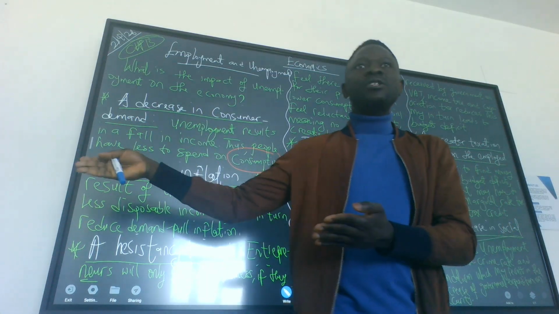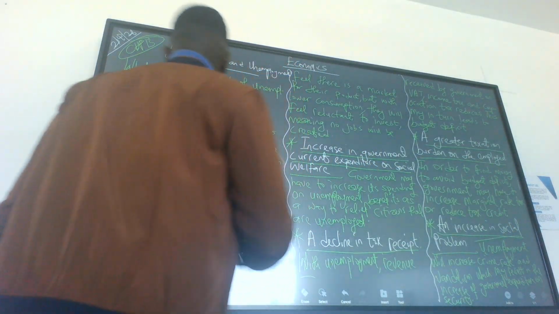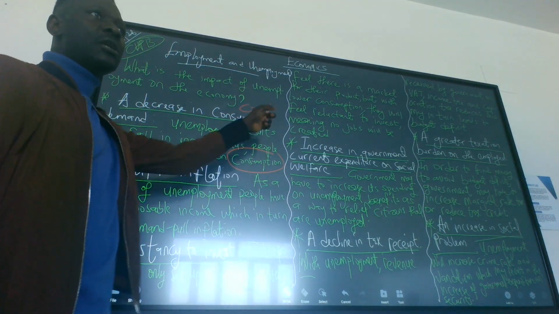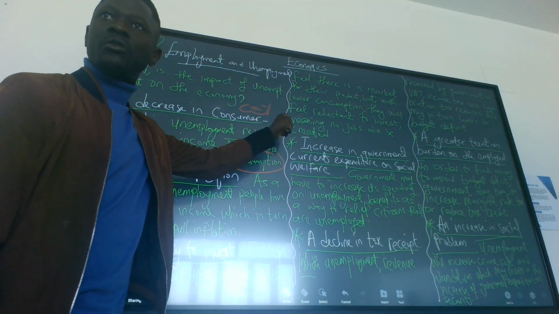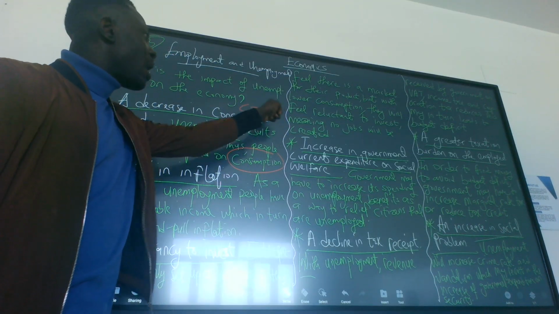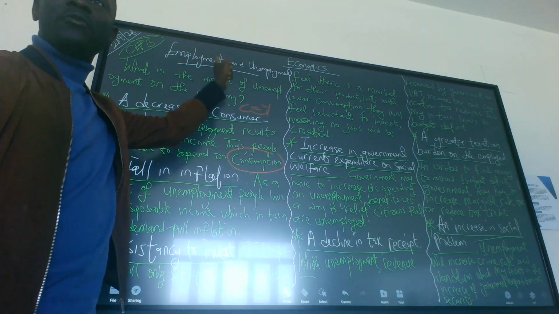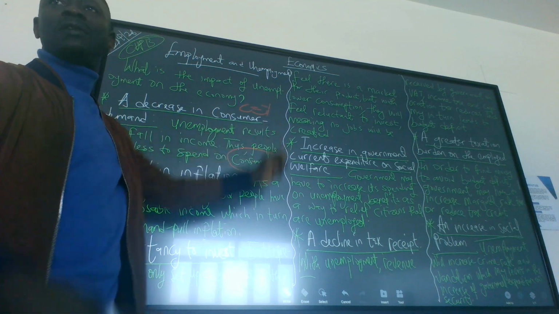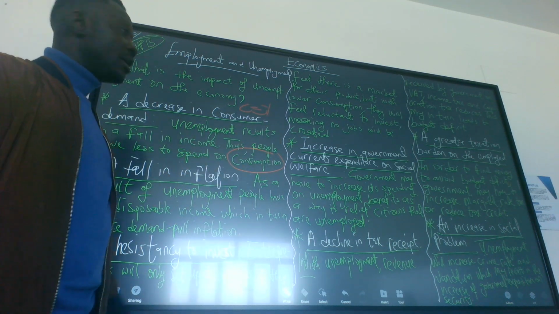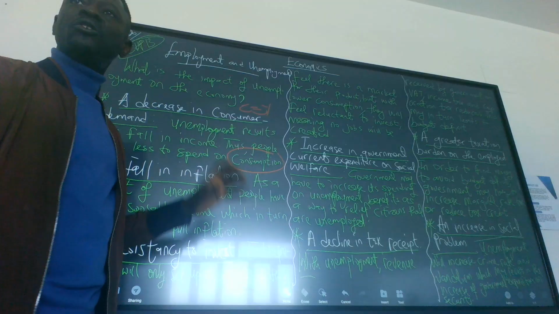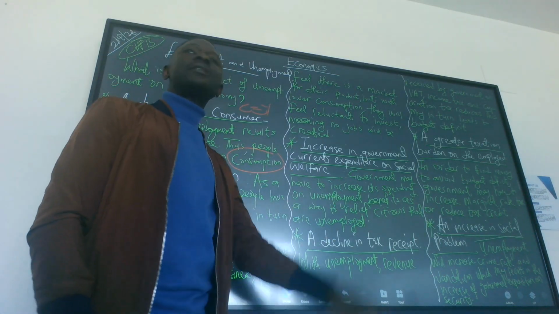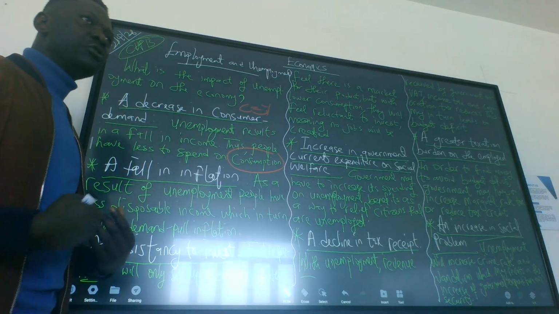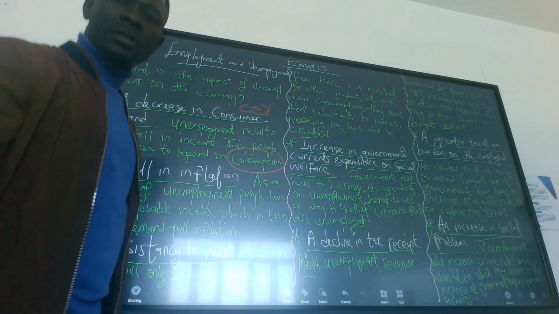Consumption is based on demand, C equals Y. Your consumption is dependent upon your income. So if you don't have income, you cannot consume. And the only way to have income is to be employed. But if you don't have a job, that means you are unemployed. It simply means you don't have income that allows you to buy goods and services. That is the first point: a decrease in consumer demand. Demand reduces because you don't have income to buy the goods and services. Consumption, the act of consuming, what you buy, reduces.